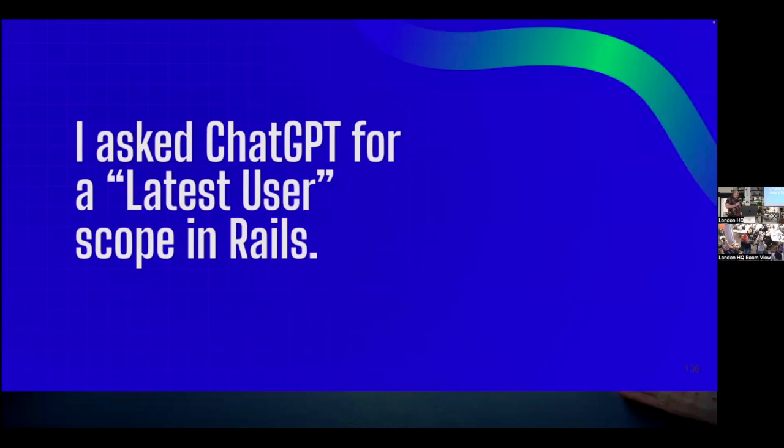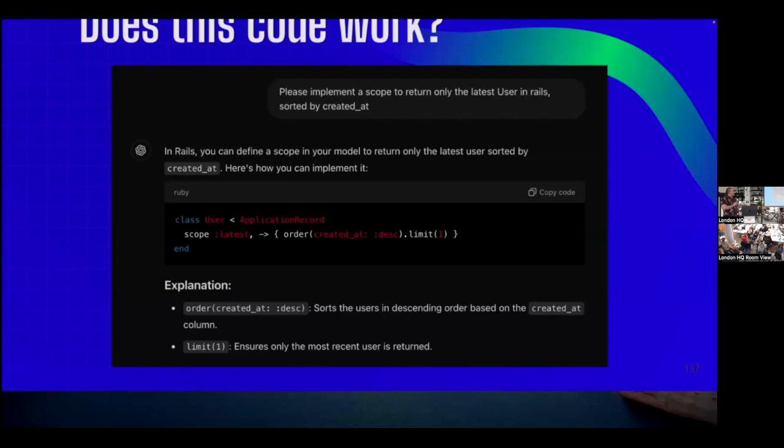So I thought, I'll give it something a little bit more tricky. I asked ChatGPT, can you write me a scope to do the latest user in Rails? So I said, please implement a scope to return only the latest user in Rails, sorted by created at. It's like, okay, in Rails you can do a scope. Here's how you implement it. You do scope latest, order created at, limit 1. Created at will sort the users in descending order based on the created at column, and limit 1 will ensure only the most recent user is returned.